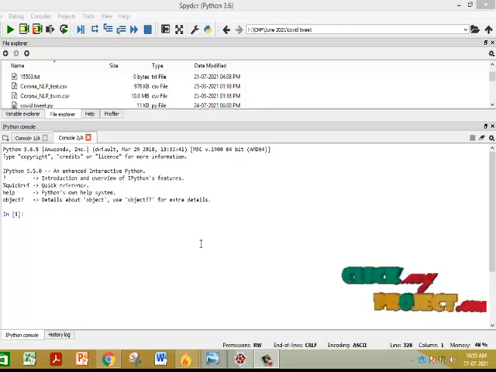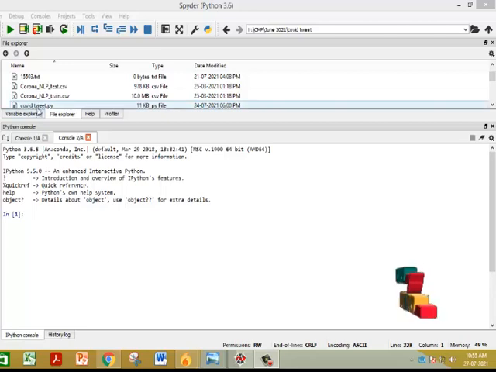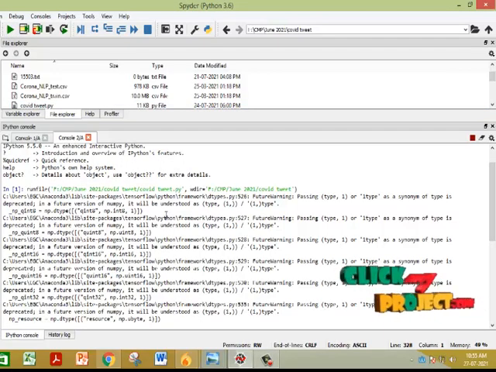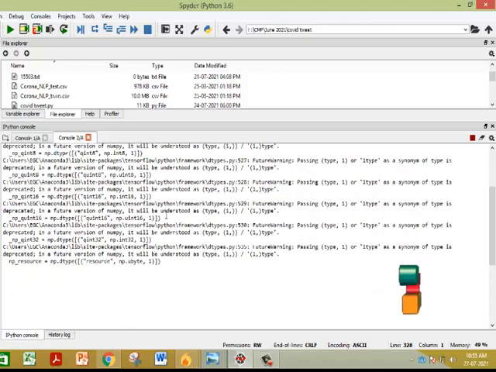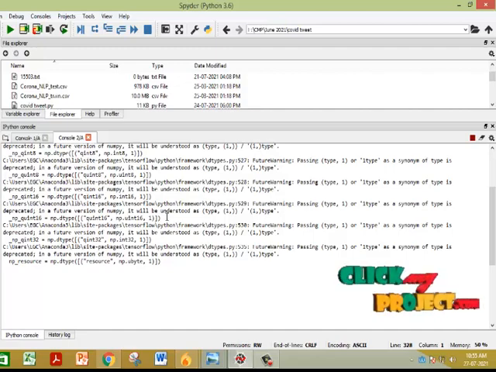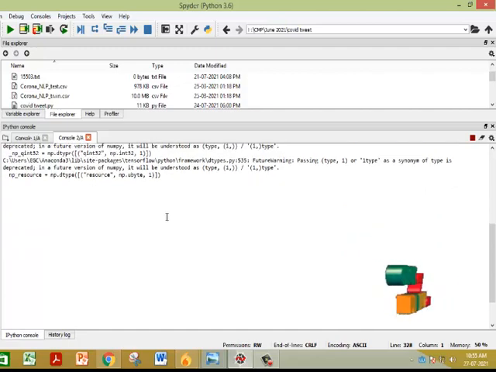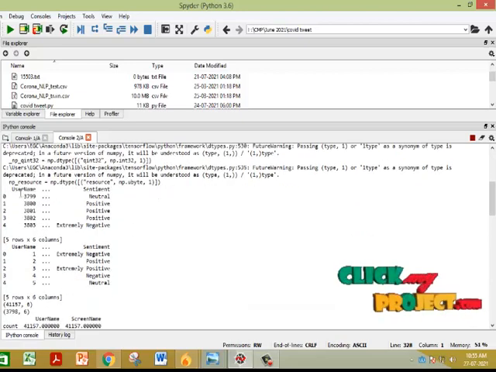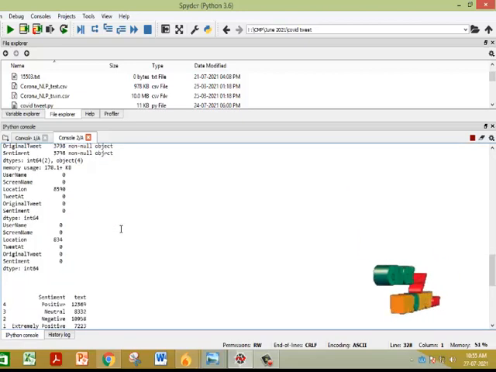Now we are going to see the running procedure of the project. Here, COVID tweet.py is the main file, which has the code. You have to open this and click the run button. The process starts running. This is the dataset which we have here.